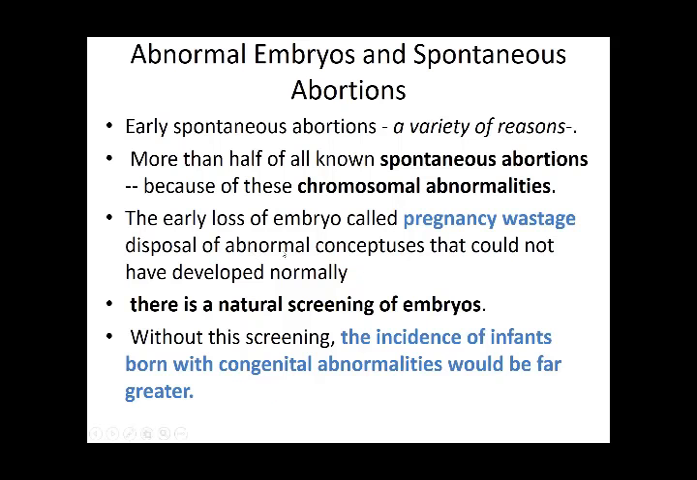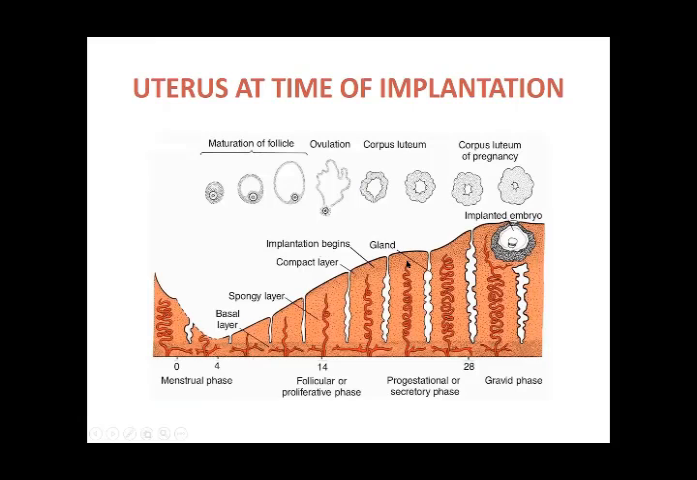At the time of implantation, the uterus has 3 layers: the compact, the spongy and the basal layer. At the time of implantation the endometrium is not in the proliferative phase but in the secretory phase, in which your arteries are tortuous, as you can see in this picture. The glands are dilated and succulent, and the tissue is also edematous.